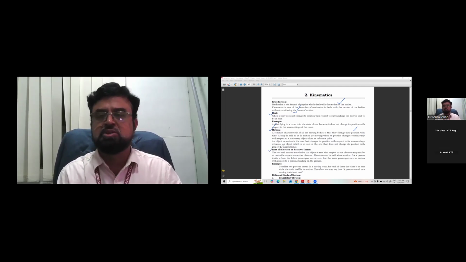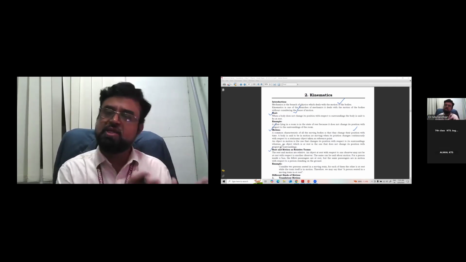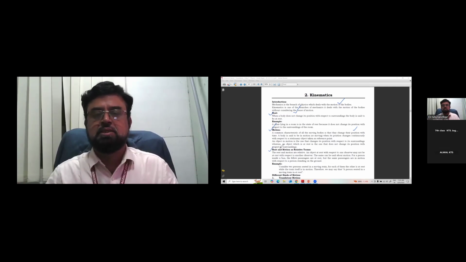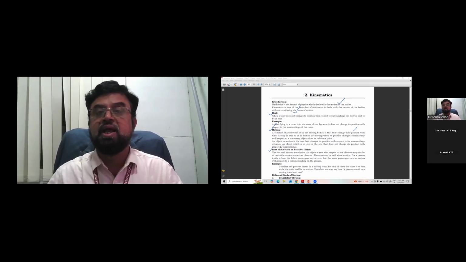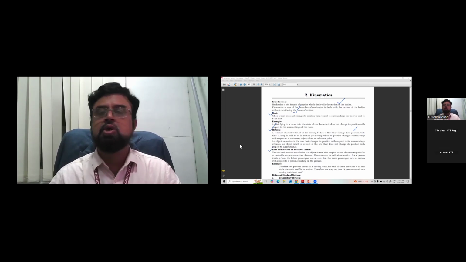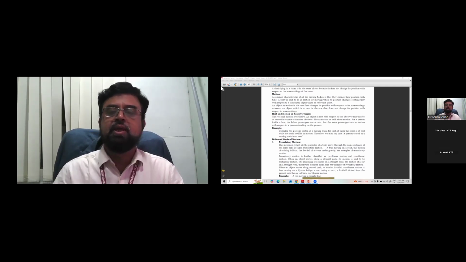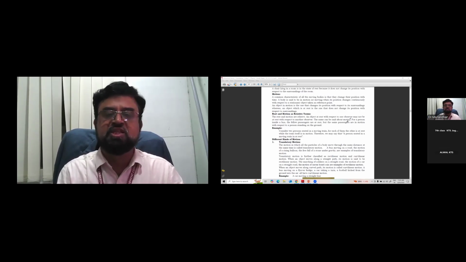They are not separate terms. When a body is at rest, it is not in motion. When a body is in motion, it is not at rest. That is why they are called relative terms. Both motion and rest are relative terms because they are related to one another. See here, rest and motion are relative. An object at rest with respect to an observer may not be at rest with respect to another observer.